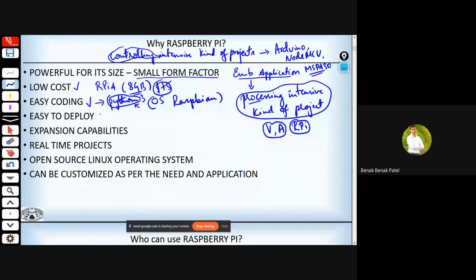And the next factor is easy to deploy. Because of its very small form factor, we can easily deploy Raspberry Pi in any sort of application. If you want to make use of a PC, you cannot carry the PC each and every time, or even if it's a laptop, it weighs more, so you cannot carry it from one place to the other. Because of its very small size, it's quite easy to deploy. As well as it comes with expansion capabilities.